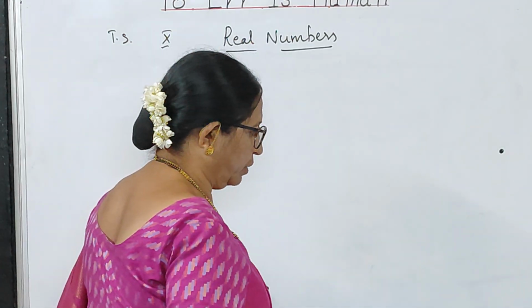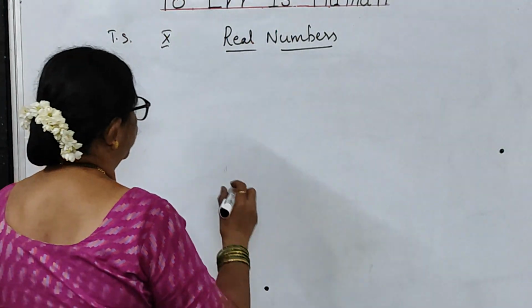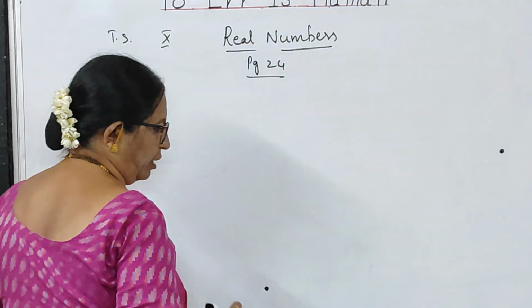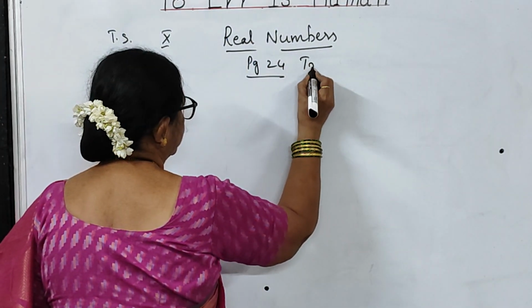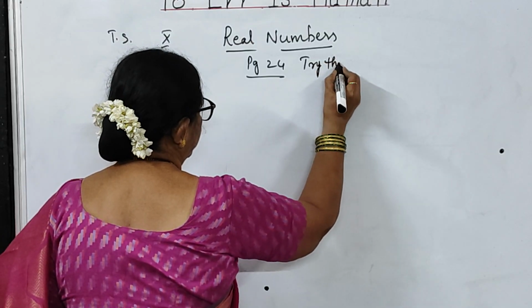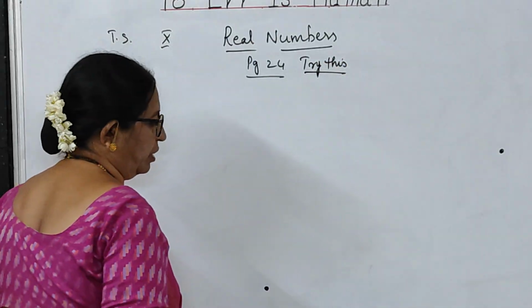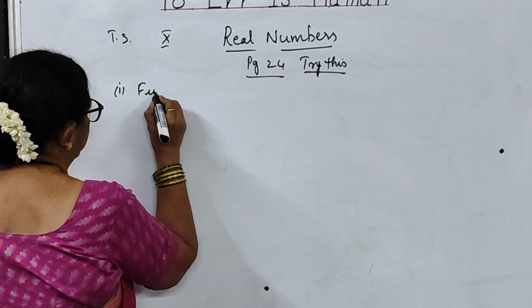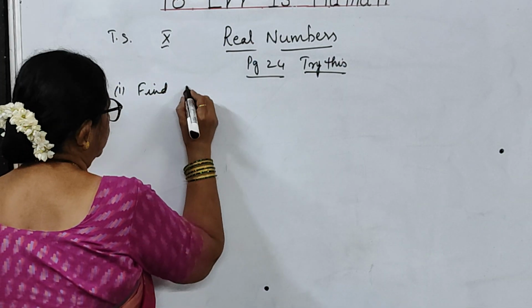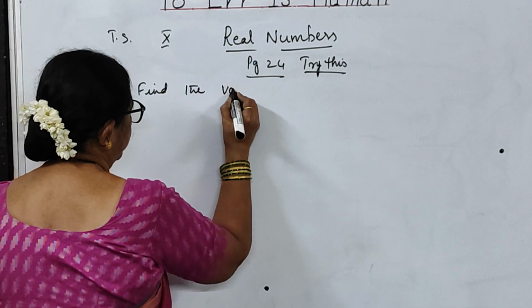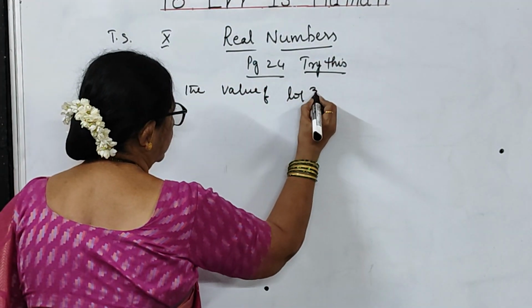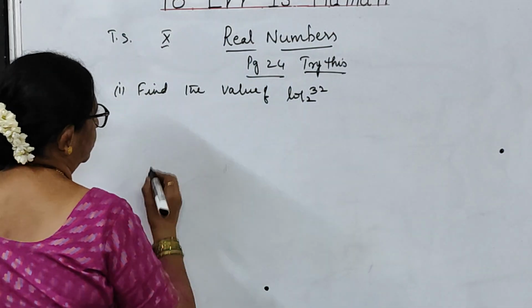You have got on page 24 some 'Try These' problems, children. These 'Try These' problems are very important. That is why I am doing them here. Find the value of log 32 to the base 2.